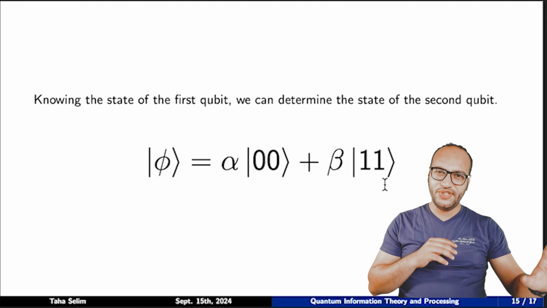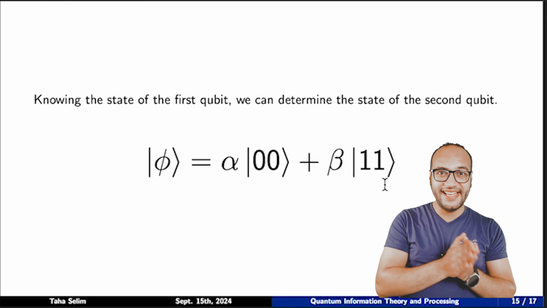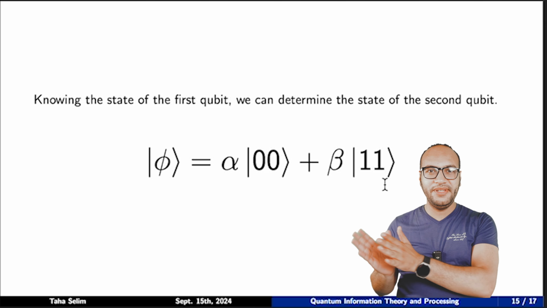So if we measure the first one and find it in 0, the second one will collapse and will be in state 0 as well. And this holds also for the second situation. If we measure the first qubit to find it in state 1, the second qubit will collapse and will be in state 1 as well. And this is what we mean by quantum entanglement.